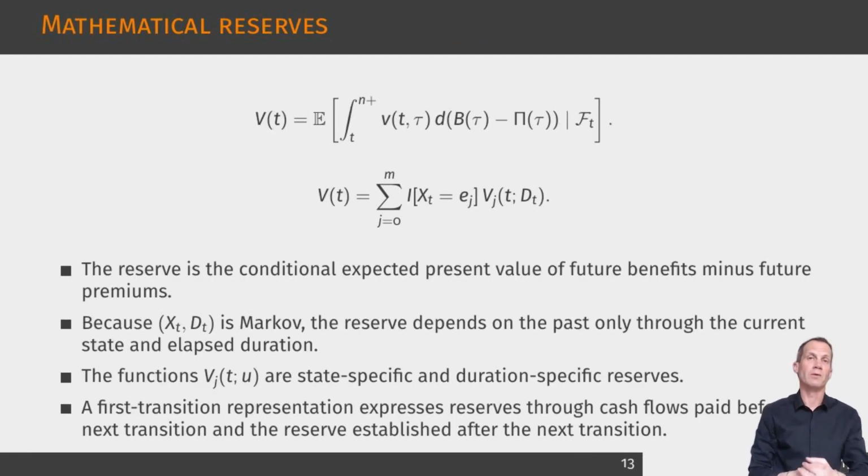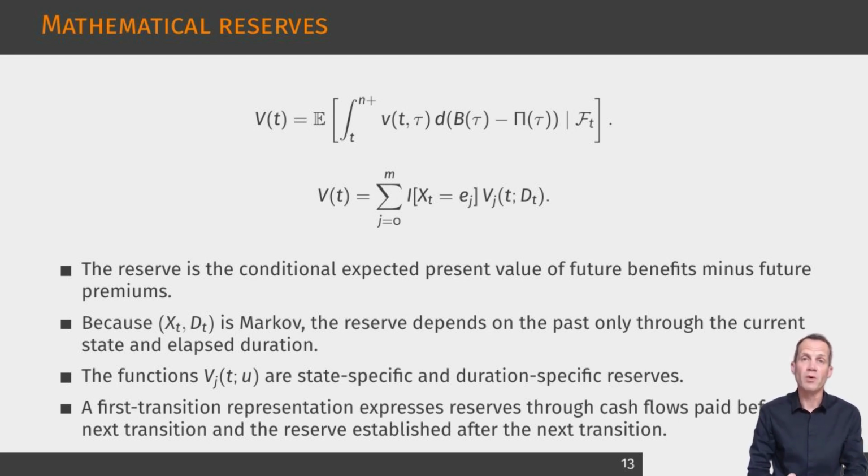The mathematical reserve is defined as the conditional expected present value of future benefits minus future premiums, given the policy history at the valuation time. The displayed reserve formula expresses this prospective view. Because the enlarged process is Markov, the whole past history can be summarized by the current state and the elapsed duration in that state. Therefore, the reserve decomposes into state-specific and duration-specific reserve functions. This is a major actuarial consequence of the Semi-Markov embedding. In a classical Markov model, the reserve depends on time and state. Here it also depends on elapsed duration.